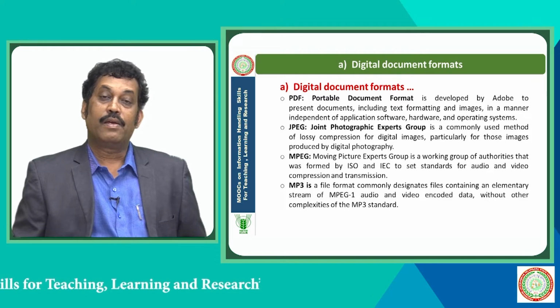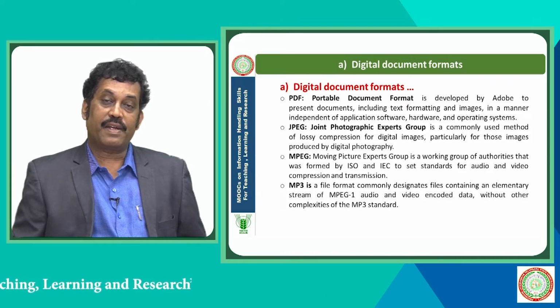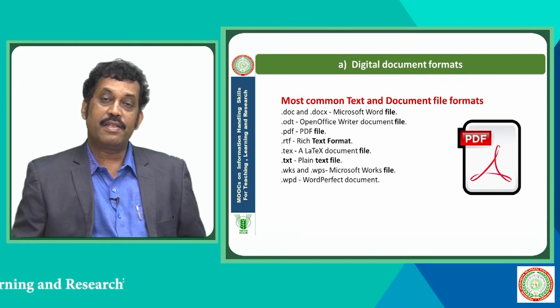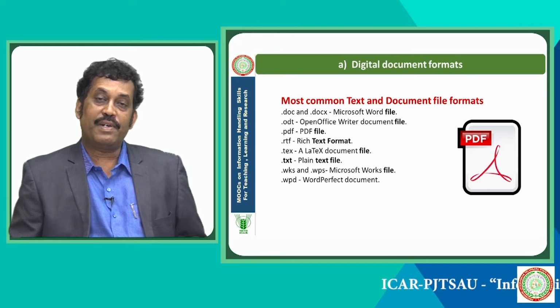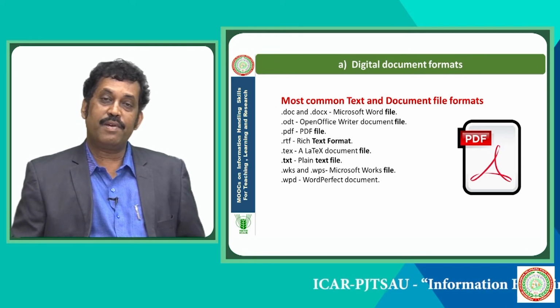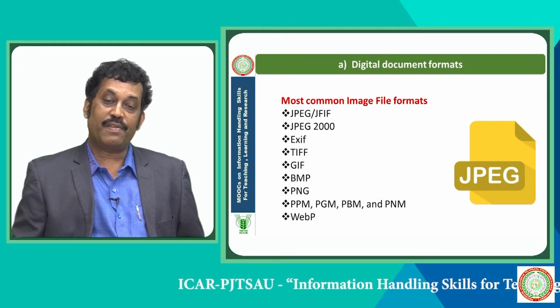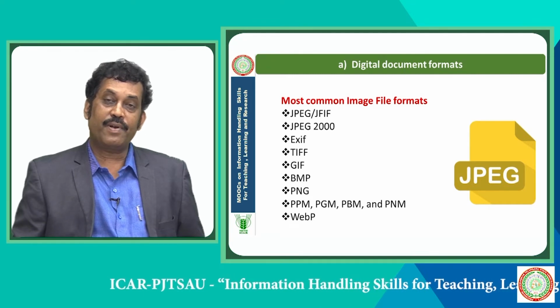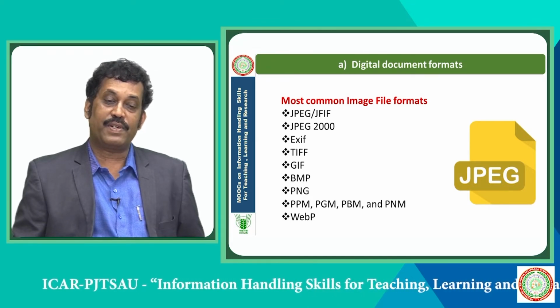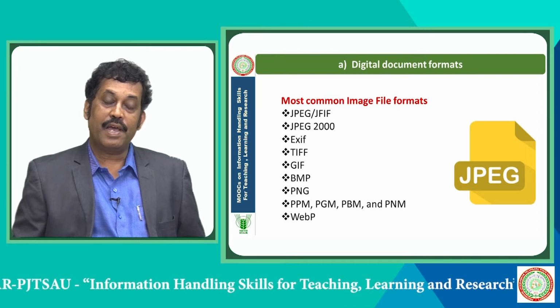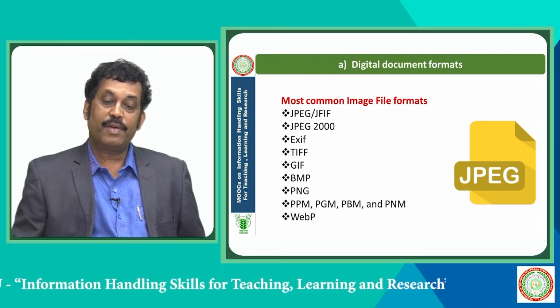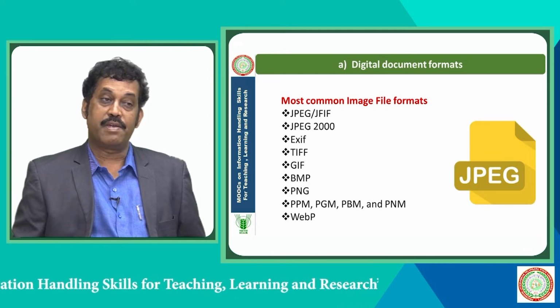As far as the image file formats are concerned, we are using JPEG, JFIF, JPEG 2000, EXIF, TIFF. TIFF is one of the commonly and widely used image file formats. Another important file format is GIF. Then BMP. BMP is also commonly used. Then PNG is one of the commonly used file formats as far as image processing is concerned. Apart from this, we have many other file formats dealing with image processing. They are PPM, PGM, PBM, PNM and WebP.